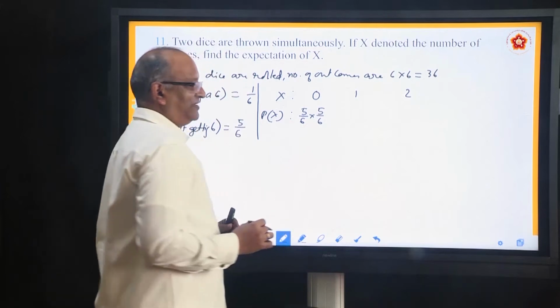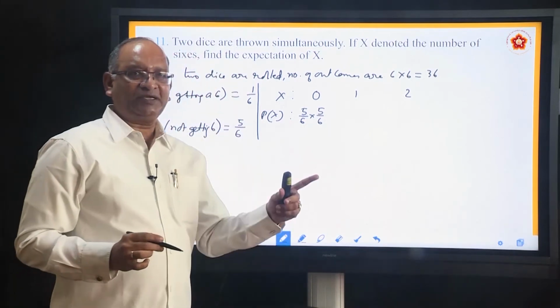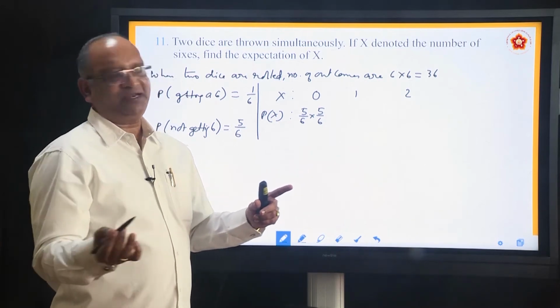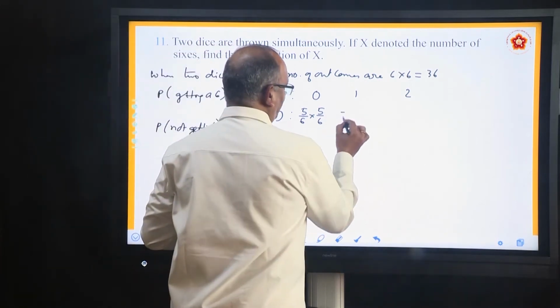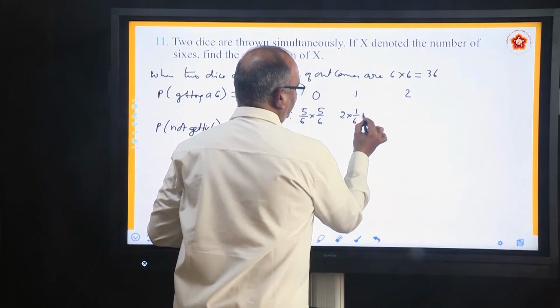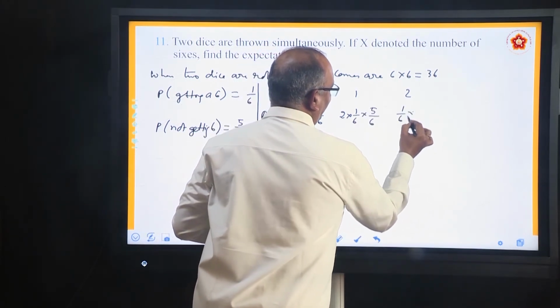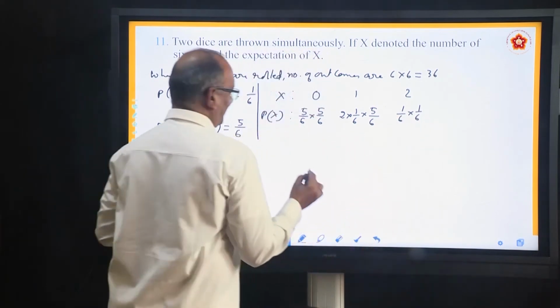1 six. When we say 1 six, first one is showing 6, second one is not showing, or first one is not showing, second one is showing. So we can say 2 into 1 by 6 into 5 by 6, and finally it is 1 by 6 into 1 by 6. Simplify.